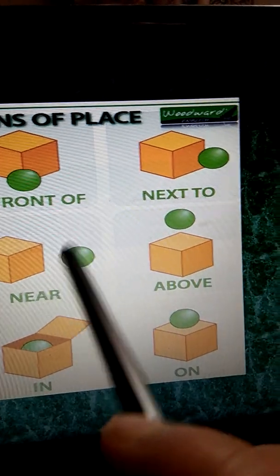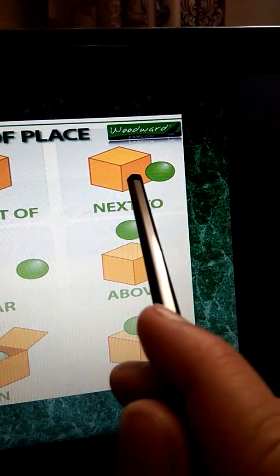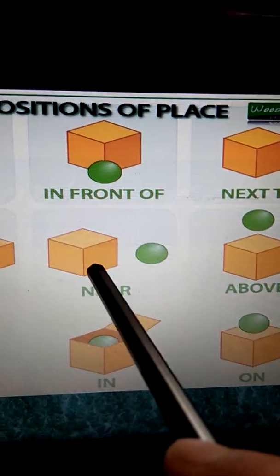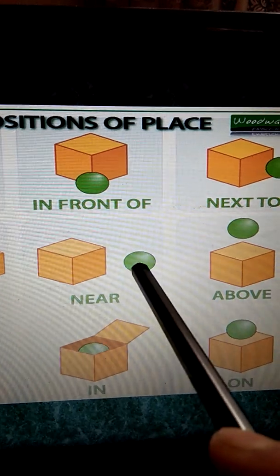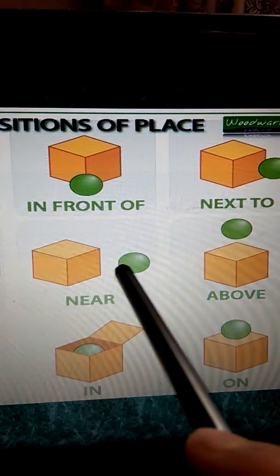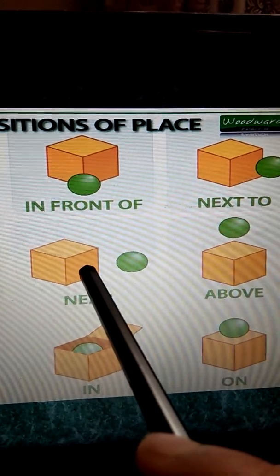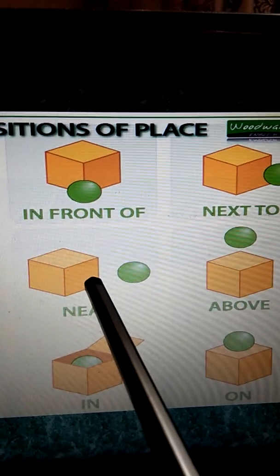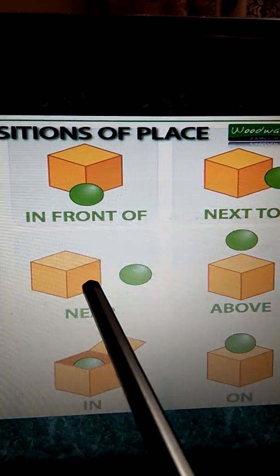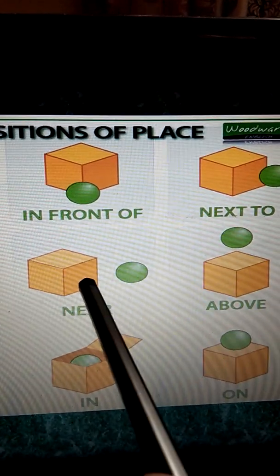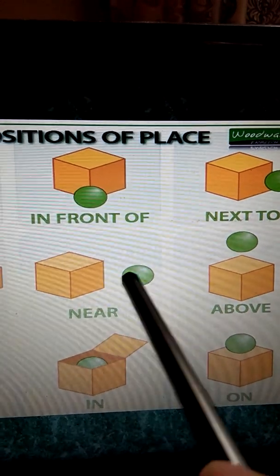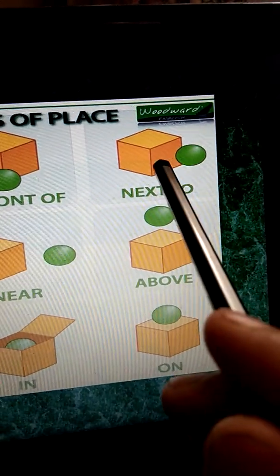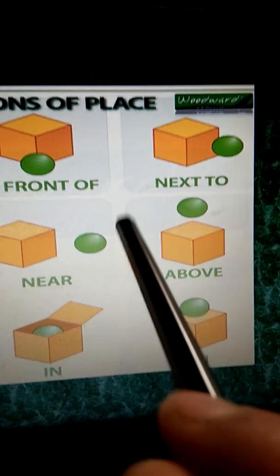Near, see, next to and near there is a difference. Next to is very close to the box, and near you will see that the ball is at a distance from the box. So near does not mean that it is very close. It means there is a bit of distance between the two, and next to is nearly attached to each other.